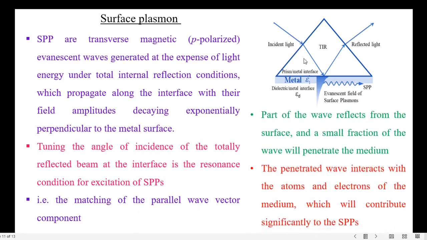Here part of the wave reflects from the metal dielectric interface, and a small fraction of the wave will penetrate the medium. The penetrated wave interacts with the atoms and electrons of the medium, which will contribute significantly to the SPPs. This is known as generation of surface plasmon polaritons with evanescent wave coupling.